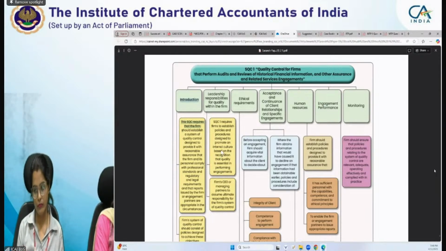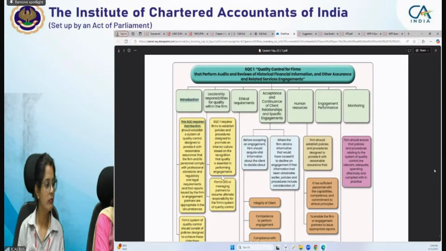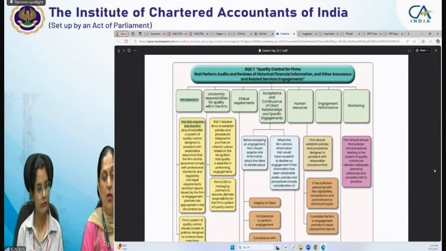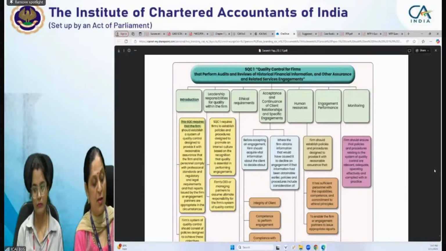If you still find any doubt about this topic, you can just call us on 0120304595. Okay, Tanish? I hope your query is resolved. Questions are like, how does SQC1 ensure that independence in engagement is not breached by an audit firm? Or an engagement partner takes overall responsibility for maintaining audit quality in an audit engagement in accordance with SA 220. What are his objectives in taking and emphasizing such responsibility? So these kinds of questions are already given in the study material at the back of the chapter.